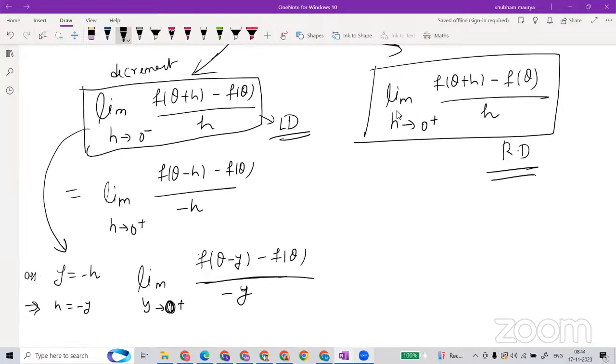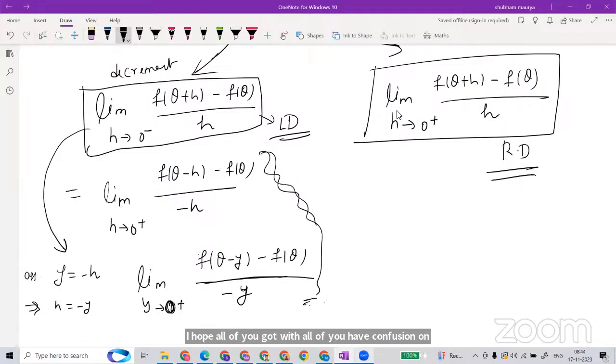I hope all of you have confusion on this. The right has no issue because everything is positive. But the left has an issue, not really an issue, it is just a notation format. I'm denoting it like this because it is showing a decrement now.